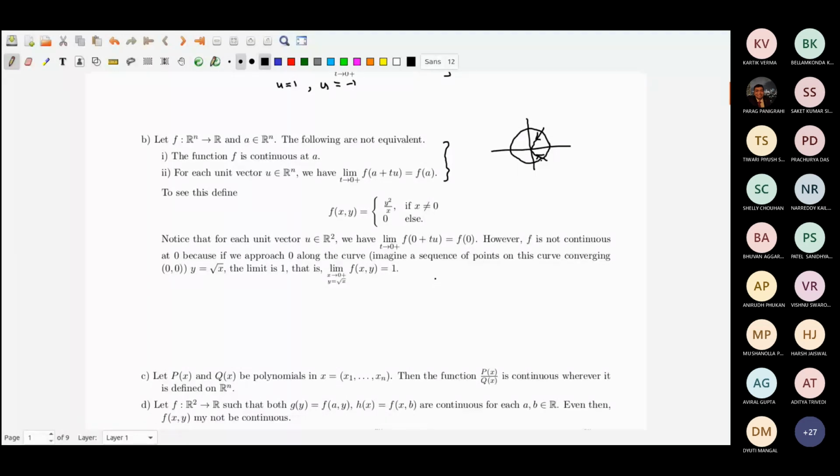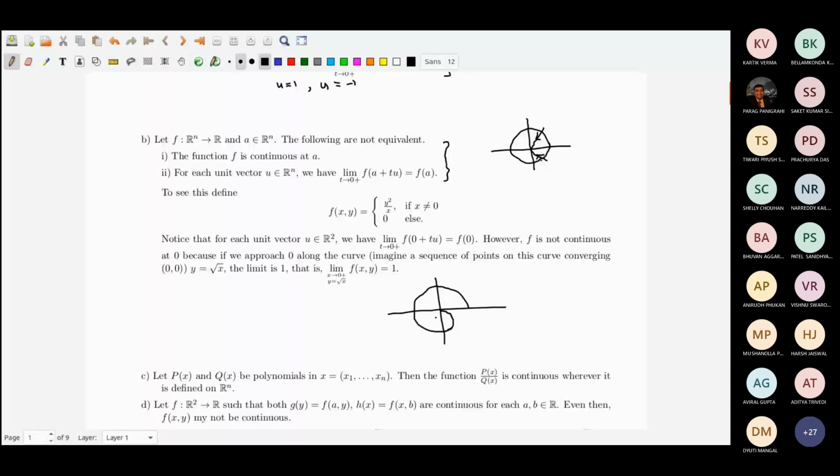One typical example would be something like this. You take a spiral kind of thing. You take something like this, and then come down, and come close to 0, and then go over and approach 0 with a slope tangential to the x-axis.